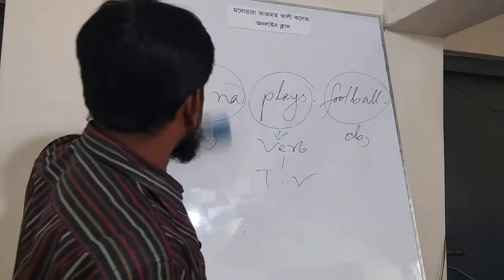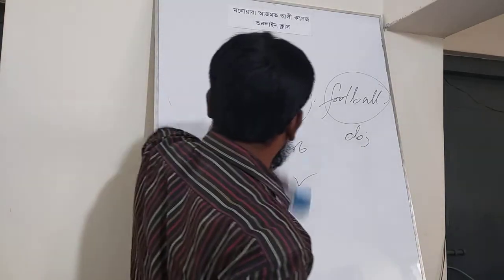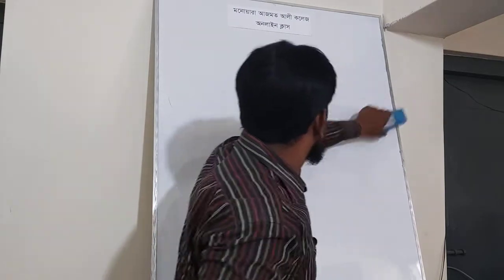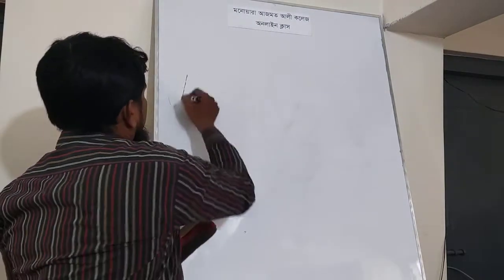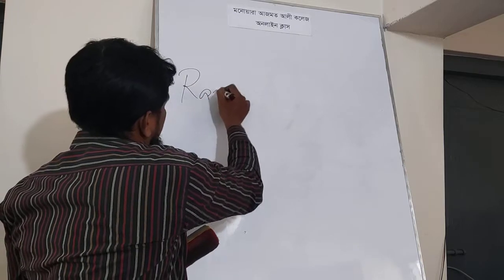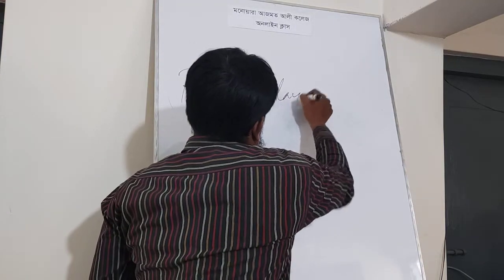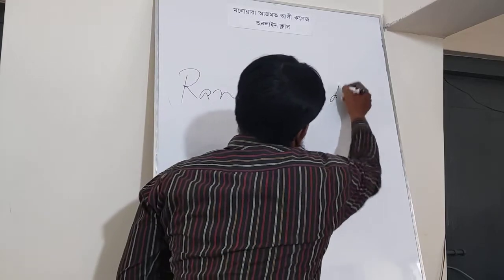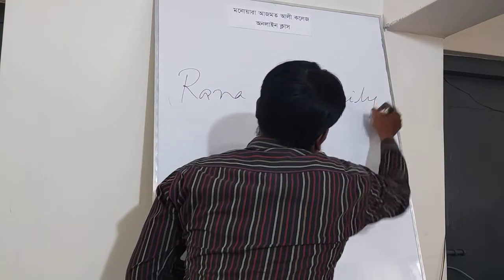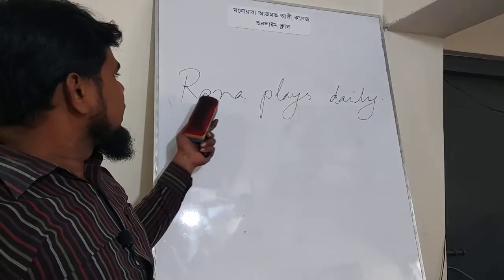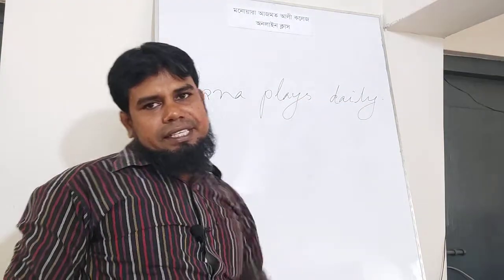Now let us write another sentence. Rana plays daily.